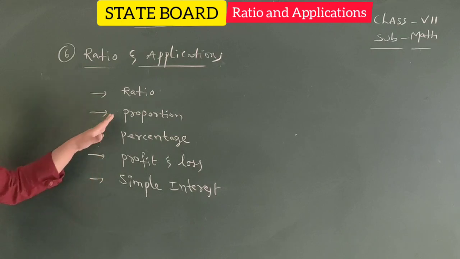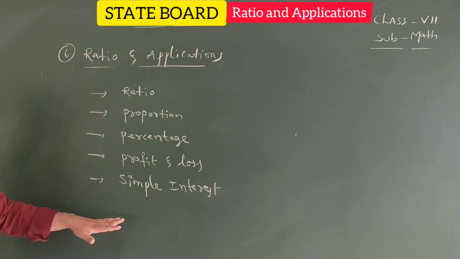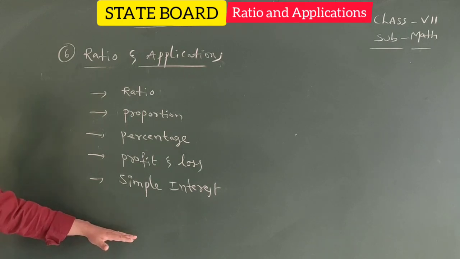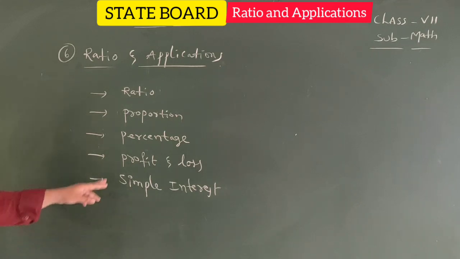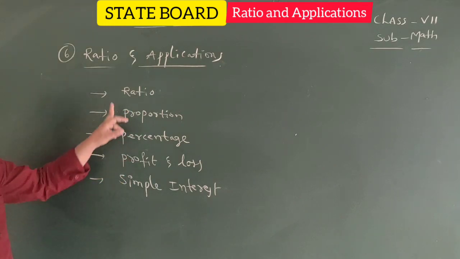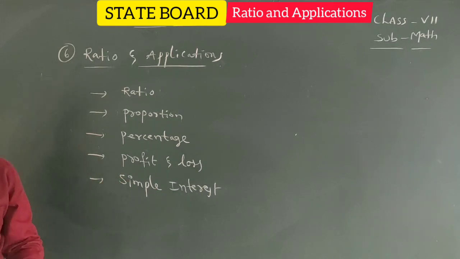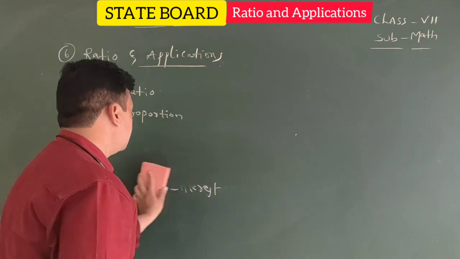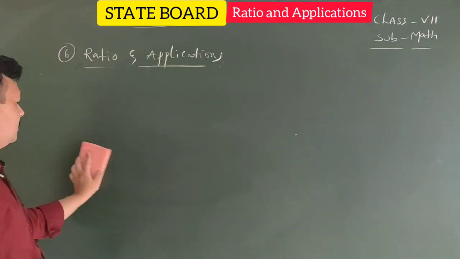In foundation, in addition to these 5, we have compound interest, partnership, time and work, time and distance, boats and streams, and allegation of mixtures, etc. we have for the foundation stream. For the state board, they give only these: ratio, proportion, percentage, profit and loss, and simple interest. Now, in this class, I will explain ratio and proportion only.